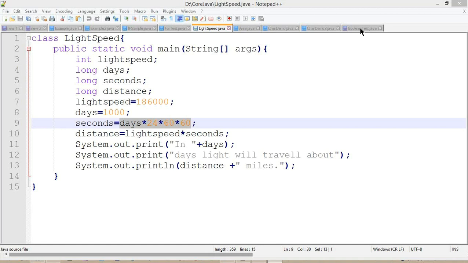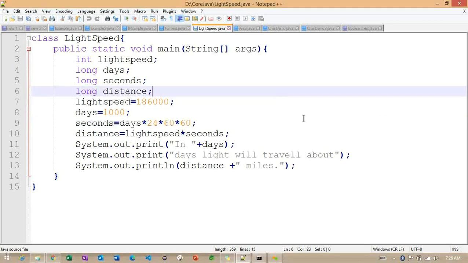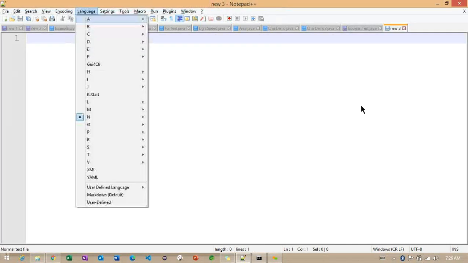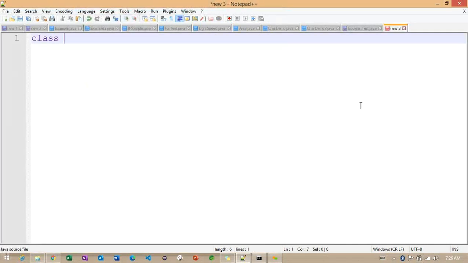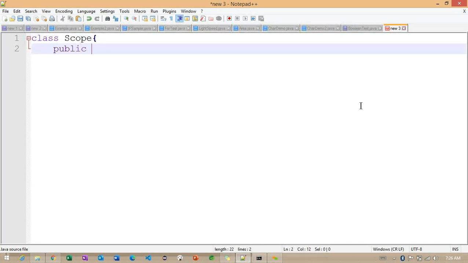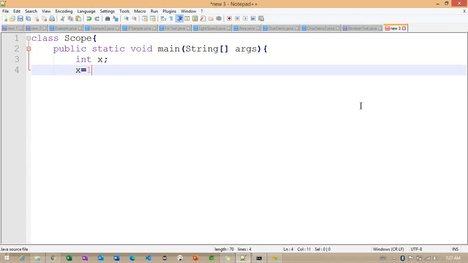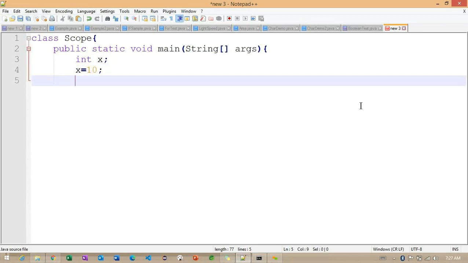And now we need to focus on the scope. This is also very important, the scope related example. Let me provide this simple example on scope. Here I want to provide the class name Scope, with String path. After this, I'm defining one variable, int x. X is equal to, so directly I'm initializing the value 10 here.